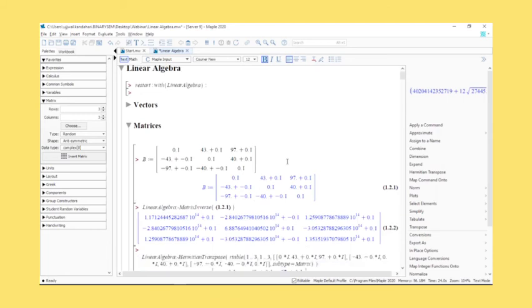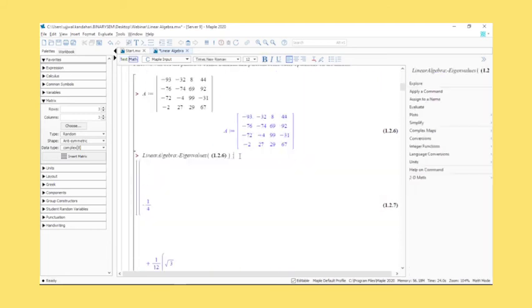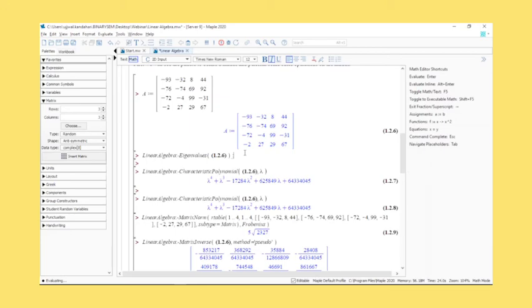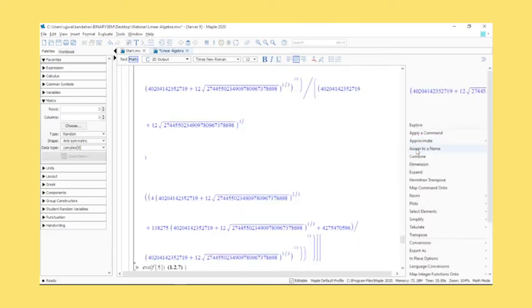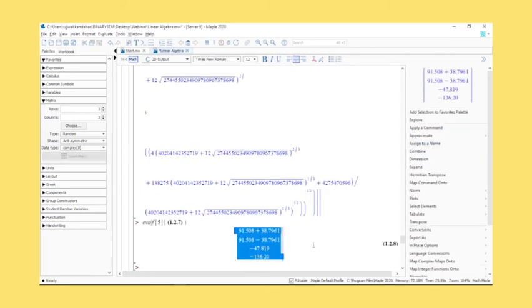But what you can do is suppress the output. And then you can enter something like this, or even if you don't suppress the output, you can simply approximate this. If you wanted 5 digits, these are the eigenvalues that you have, the 4 eigenvalues.